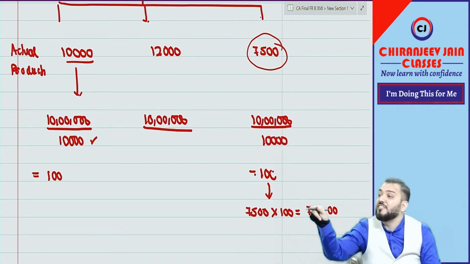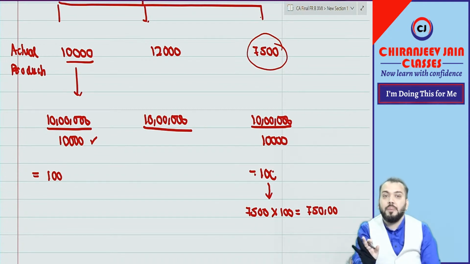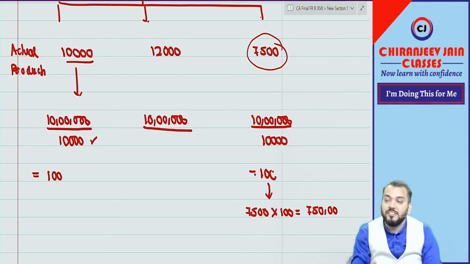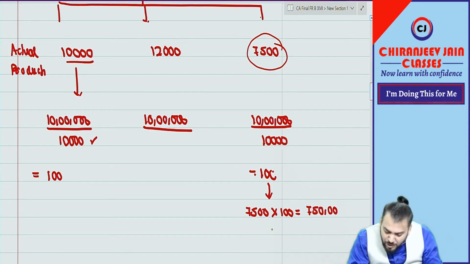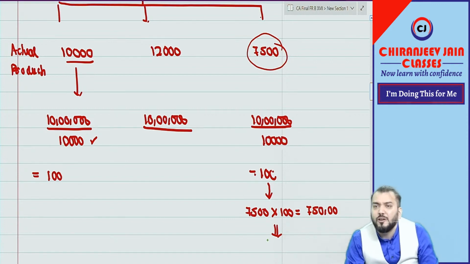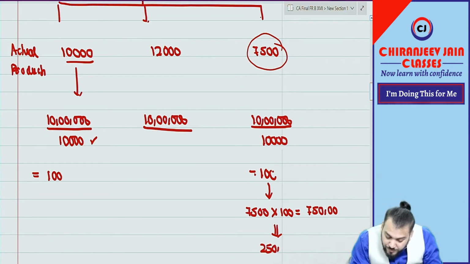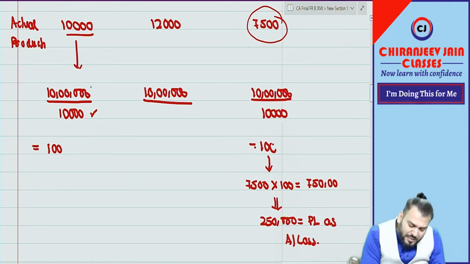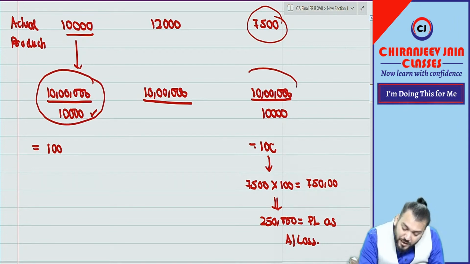Understood? Therefore, that will be charged to profit and loss account immediately. You can't recover from the customer anything which is due to your inefficiency. Abnormal loss will not be included in the cost price of inventory. That will be charged to profit and loss account as an expense immediately. So the balance 2,50,000 will be transferred to P&L as abnormal loss. Have you understood this point? In the first case, no doubt. In the third case, no doubt.